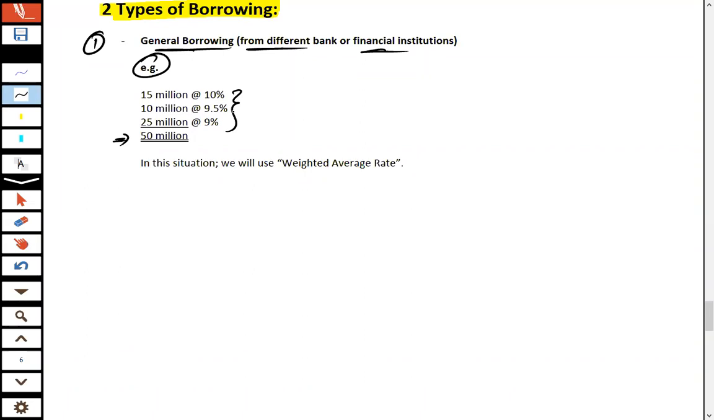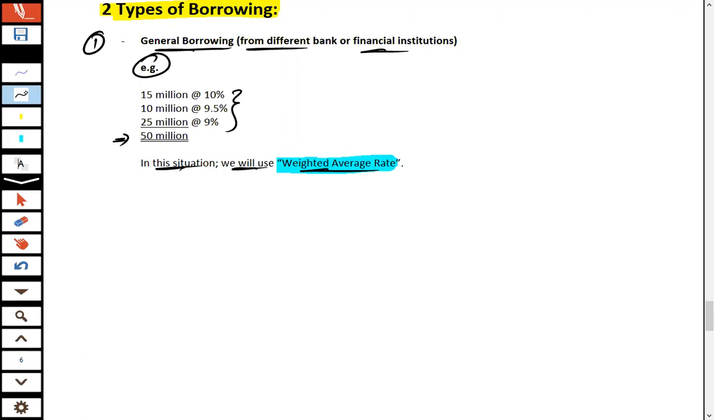Keep remember, in this situation we will use the weighted average rate. We will not use the 10% or the 9.5% or the 9%. If an entity borrowed funds from different sources, in that scenario we calculate the weighted average rate.